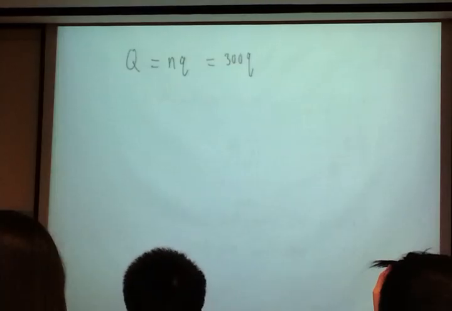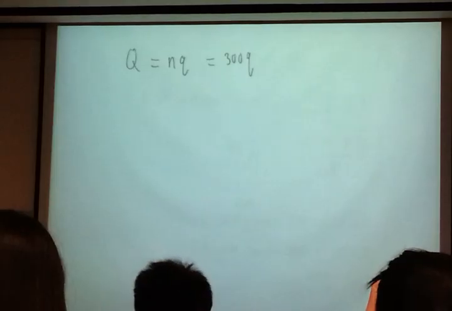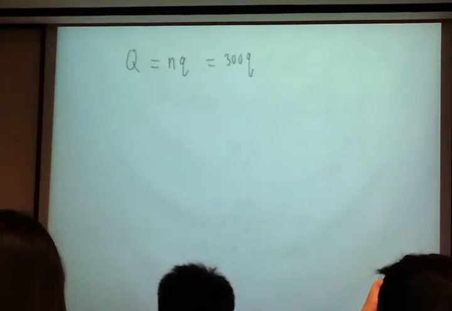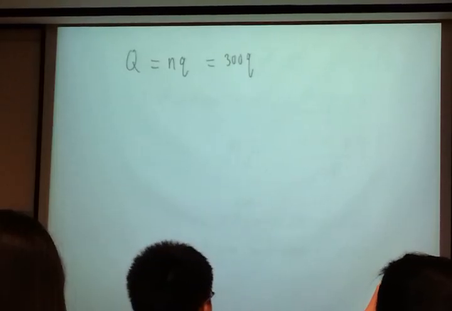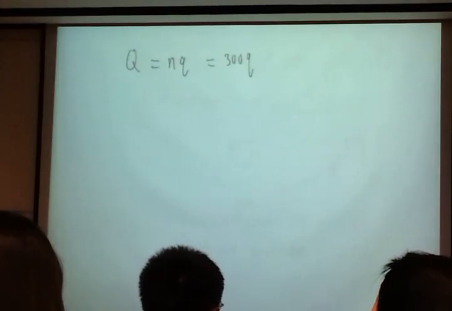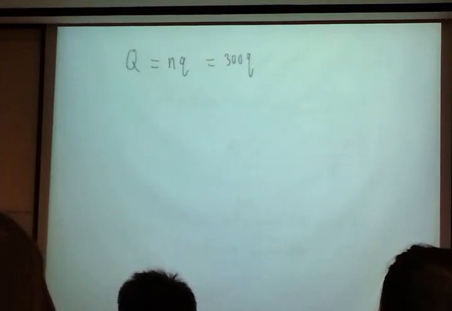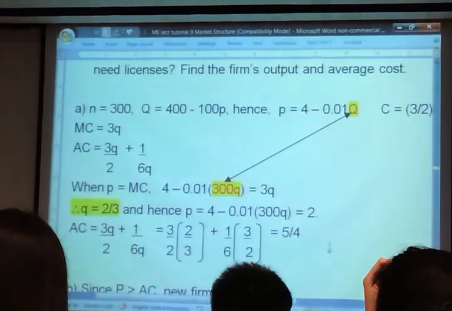Now, you know why I write it this way? So that I can solve this equation. One equation, how many unknowns? One unknown, right? So therefore, solving for Q gives this. So to maximize profit, every firm will produce this amount. So we have found the output produced by each firm.